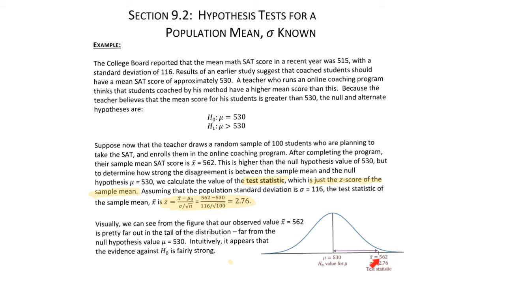That means this 562 is 2.76 standard deviations away from the mean. From the diagram we can see that this value is very far from the null hypothesis value 530. So it appears that the evidence against the null hypothesis is fairly strong.